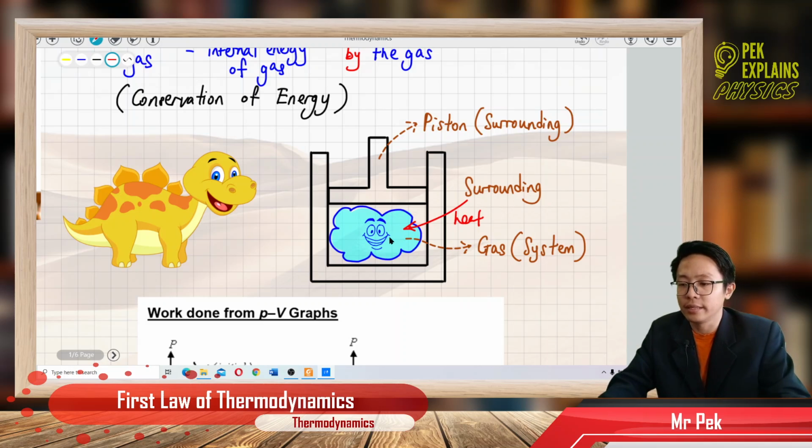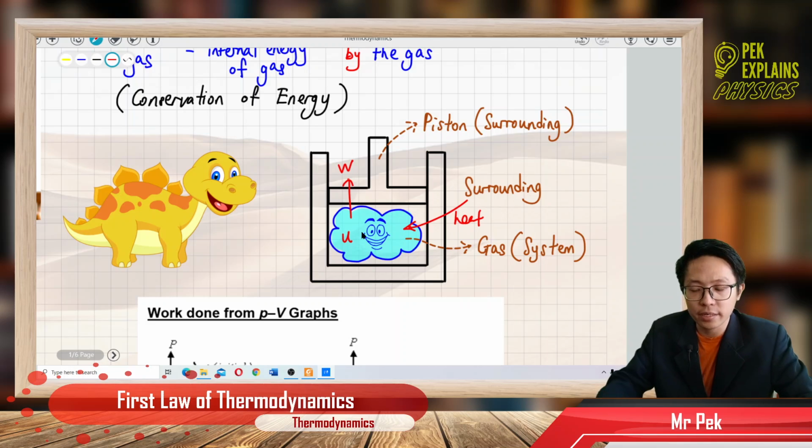Now inside the gas, it has internal energy. The gas also will use its own internal energy to push the piston up. The piston is part of the surroundings. So the gas uses its own energy to push the piston up, so the gas also does some work. So energy is transferred from the gas to the piston, which is the surroundings.